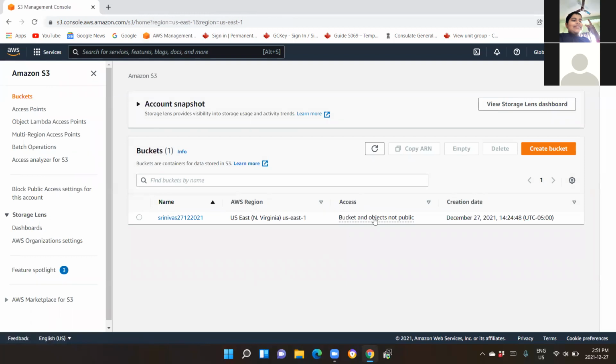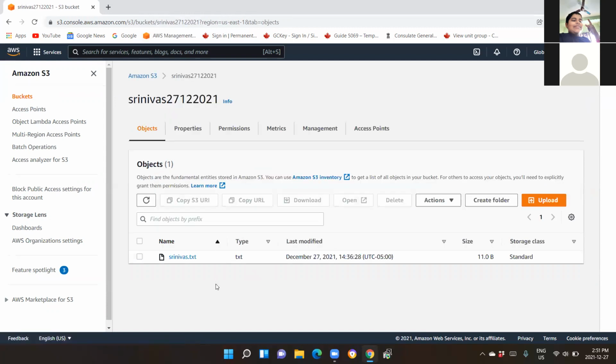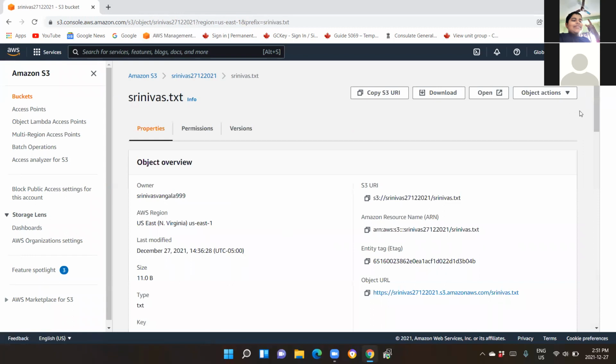It is not public, right? Go inside the bucket. Inside the bucket, Srinivas 27. Go inside it. Now go inside the object. Yes, go inside the object. And now click the object URL.